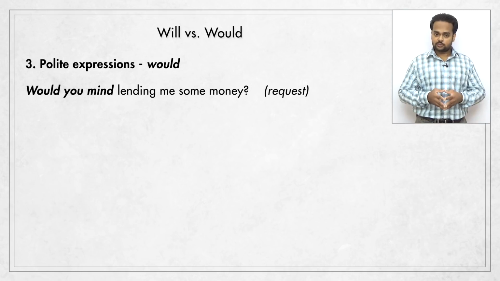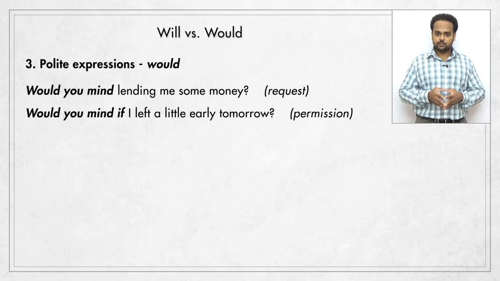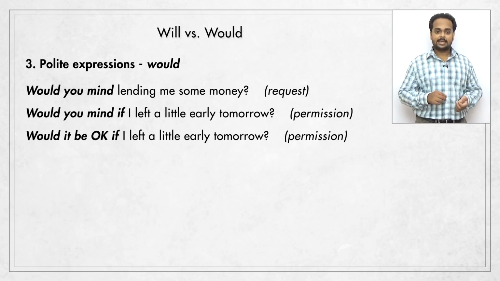You can also use it to ask for permission. For this, you would say, would you mind, plus a past tense. Would you mind if I left a little early tomorrow? You might say this to your boss at work. Even though we have a past tense verb, that's just a grammar rule, we're still asking for permission for the future. The phrase, would it be okay if, is also used to ask for permission. Would it be okay if I left a little early tomorrow?